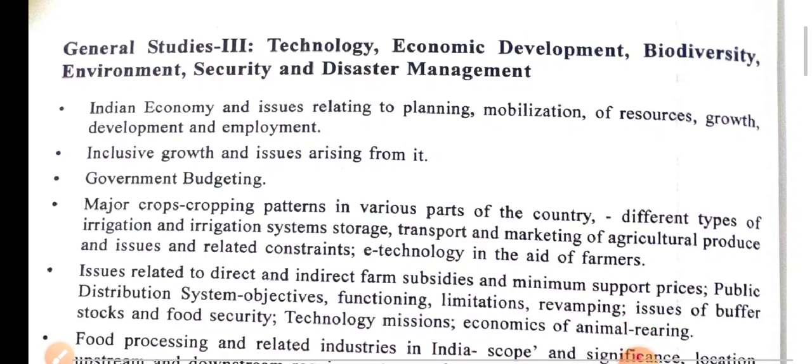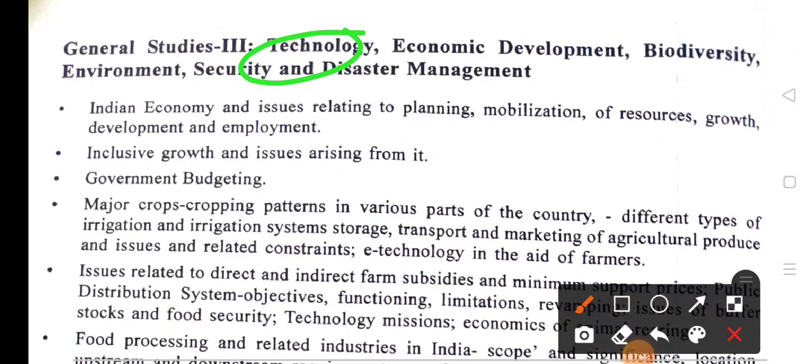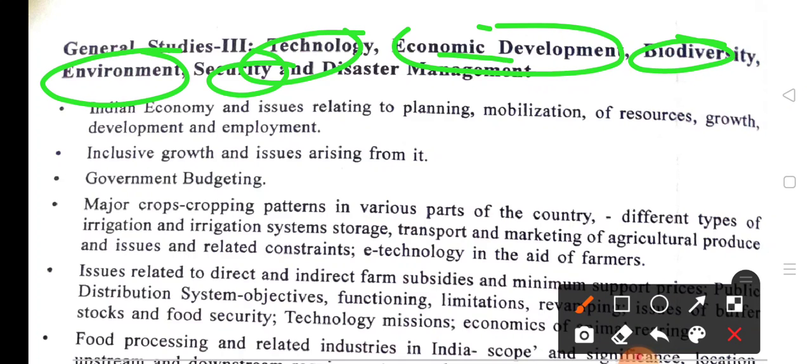Here you can see technology, economic development, biodiversity, environment, security, and disaster management. All these features are there, and you will need a particular book for each of these subjects and particular points.